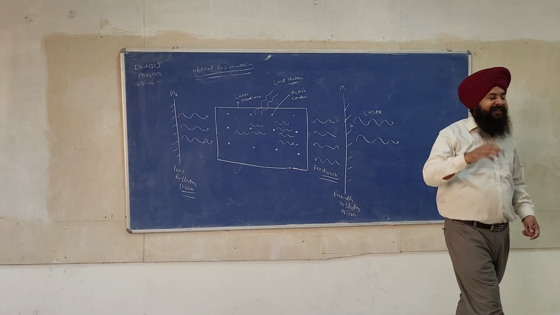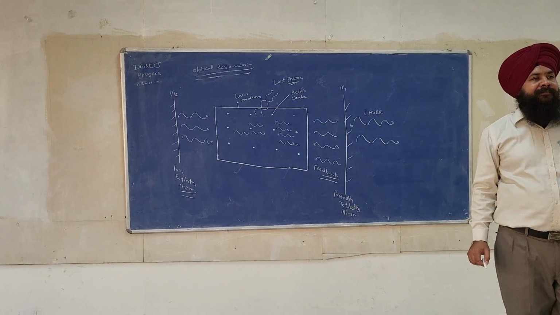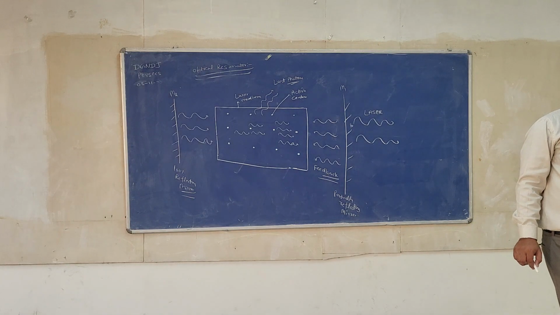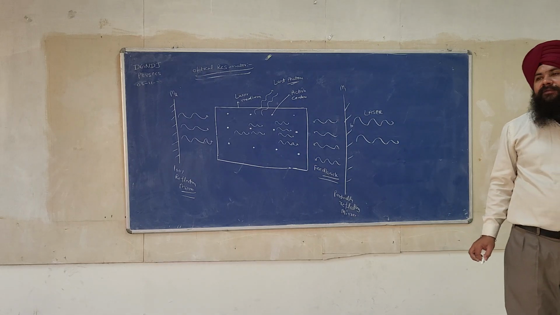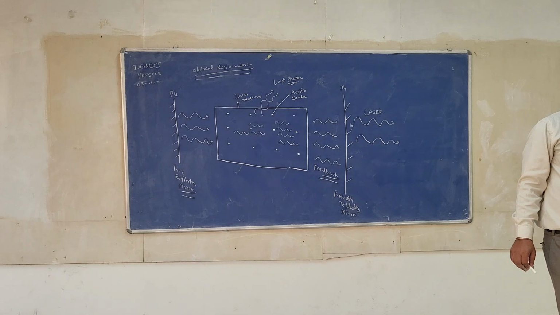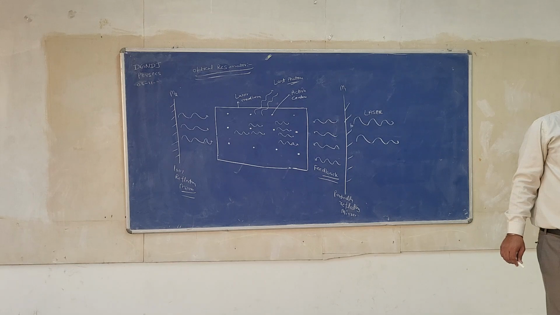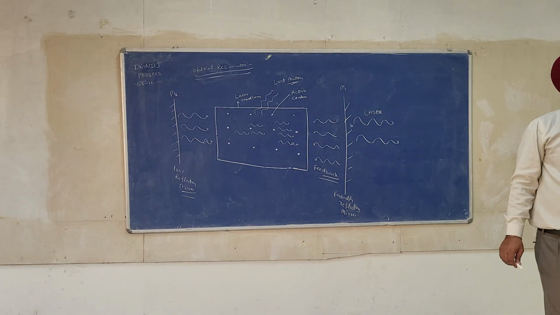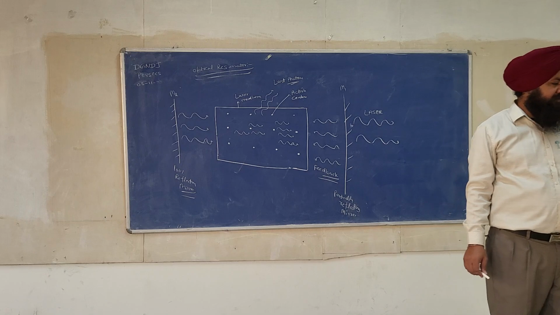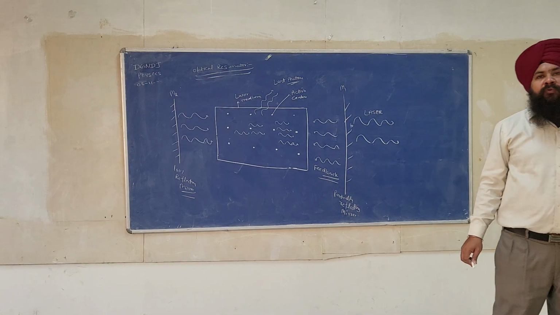Please write what is optical resonator. The optical resonator is a setup which is used to obtain amplification of stimulated photons by oscillating them back and forth between the two extreme limits.